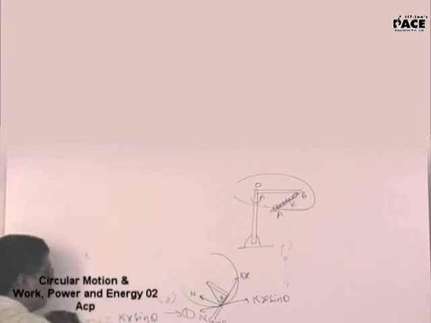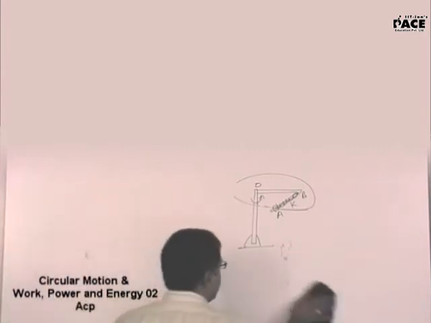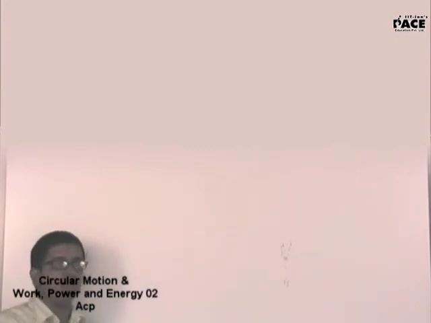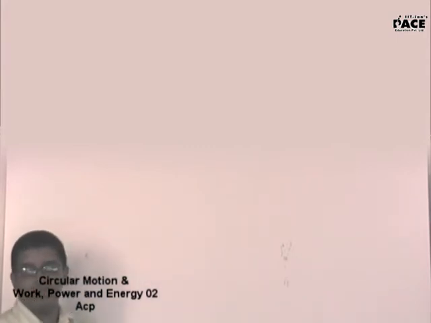Till now all the problems that you have done, you have used only centripetal force. We heard of one more force called centrifugal force. Yes. Centrifugal is the pseudo force acting on the body.